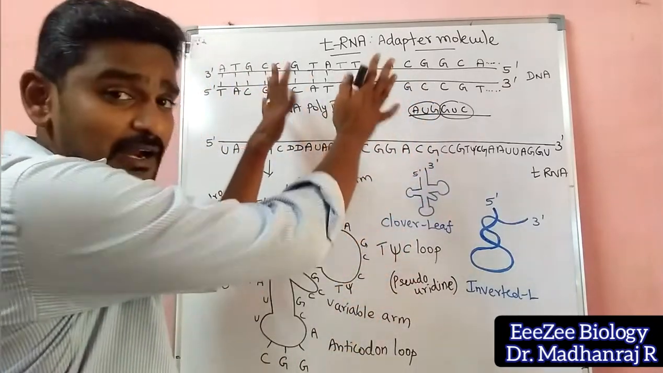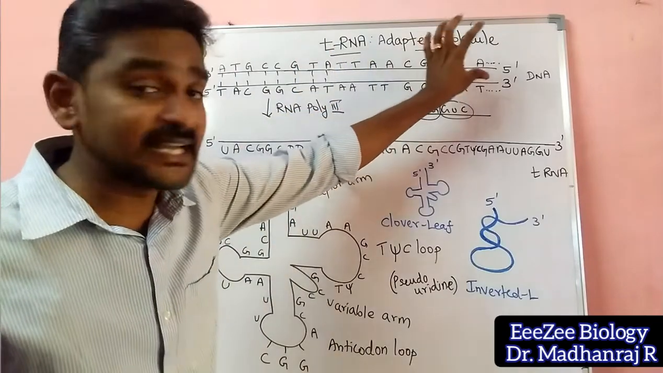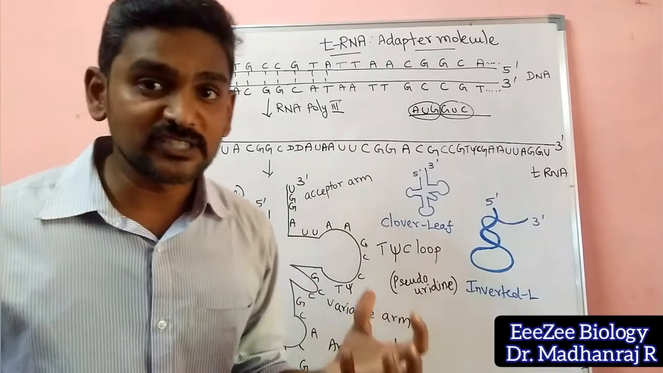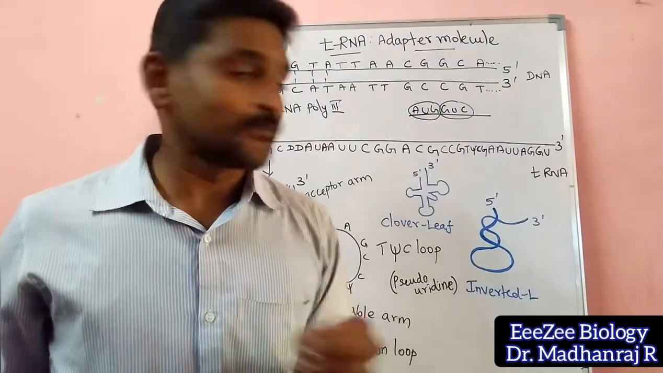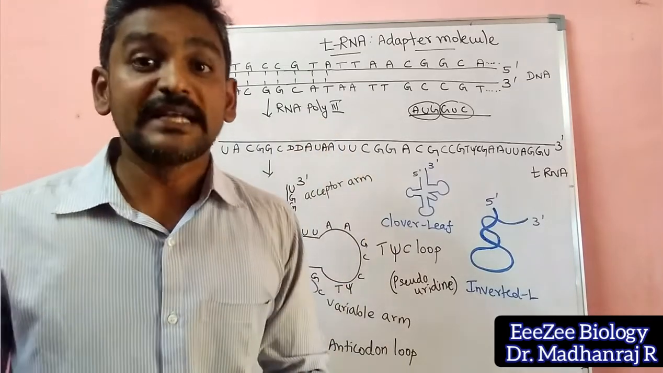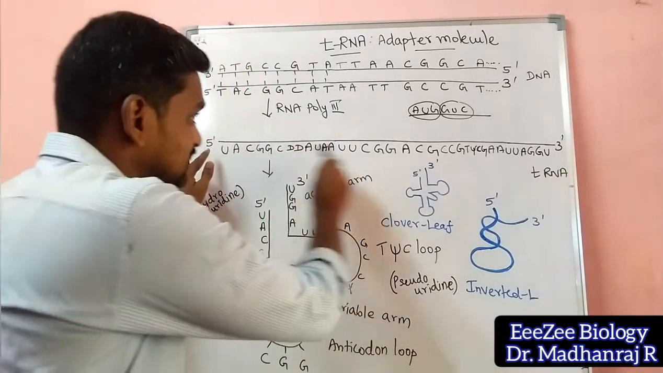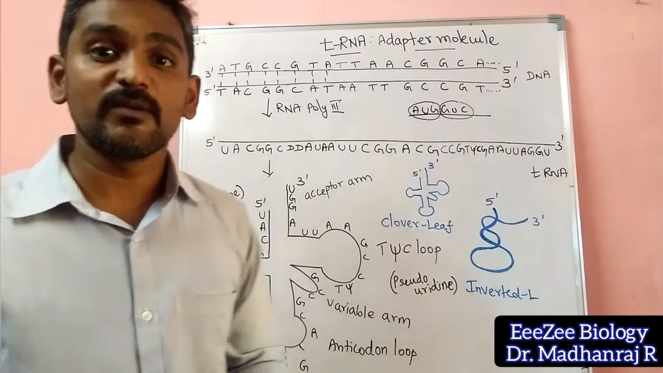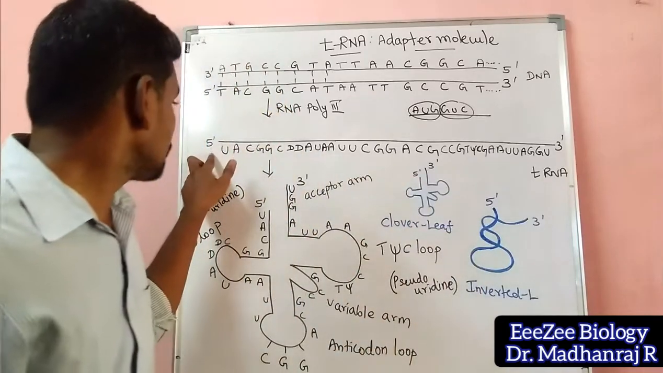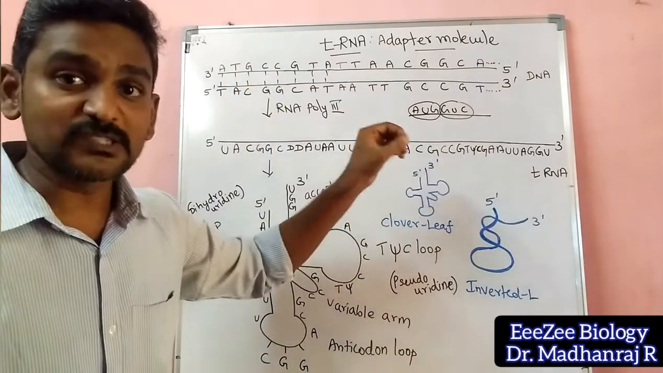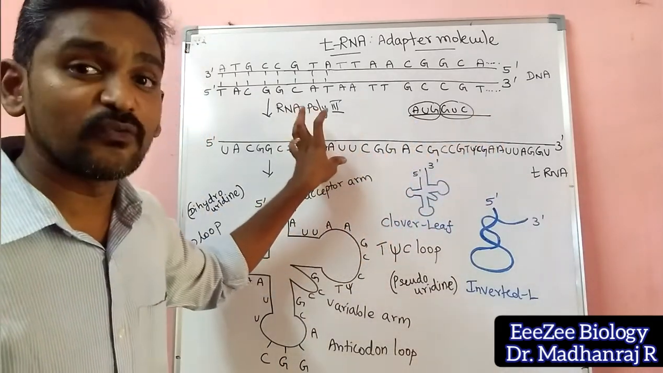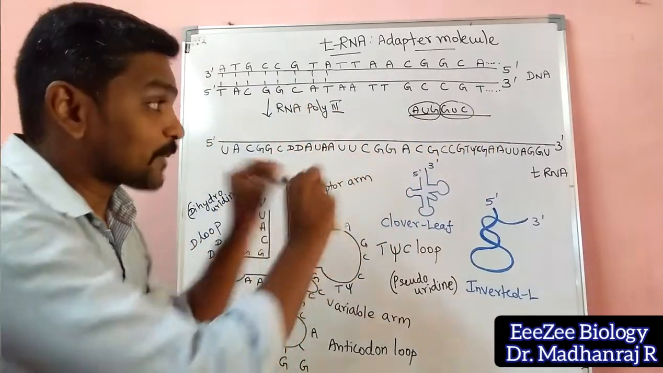Now coming to the tRNA. The double-stranded DNA will be there. From the DNA, tRNA will be produced with the help of an enzyme called RNA polymerase 3. RNA will be in a single-stranded format, whereas DNA will be double stranded. So this is 5' to 3'. RNA is always produced in the 5' to 3' direction only. So this is the newly formed tRNA molecule. This is like the primary structure.